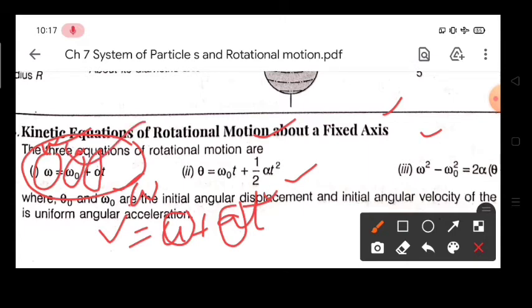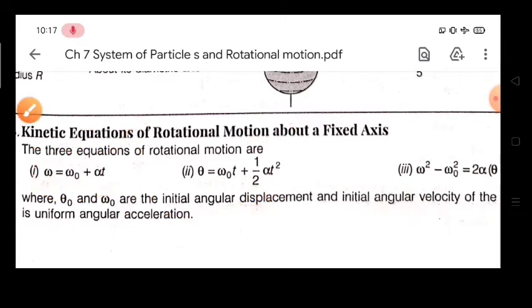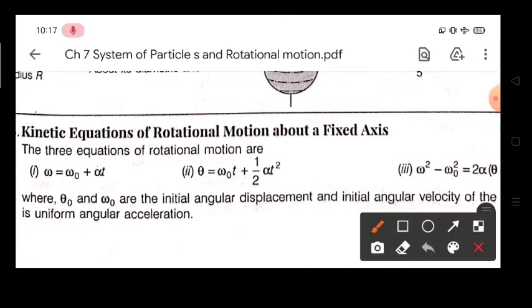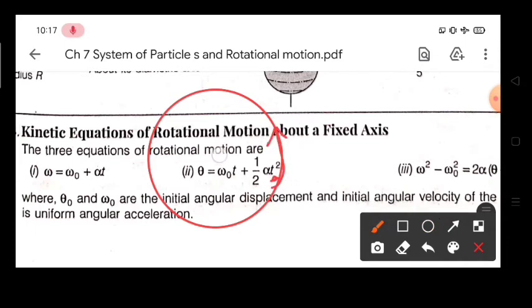Basically in this formula I am talking about the condition that your body is rotating. Initially this particular body is rotating, or instead of a circle you can take a simple example. Let me give you one simple illustration. Suppose a man is running on a circular ground. This is your circular ground and this is your man who is running in the circular ground.